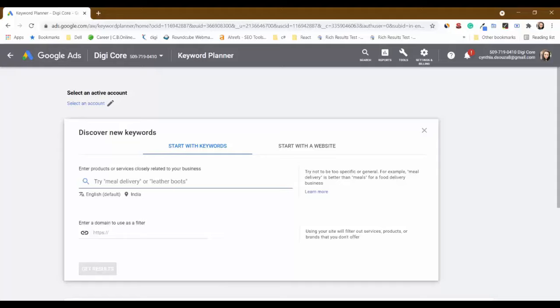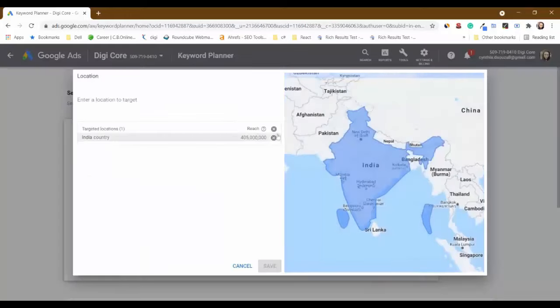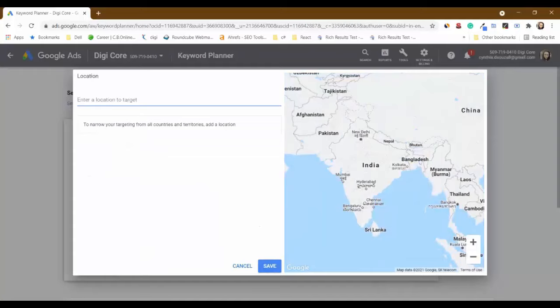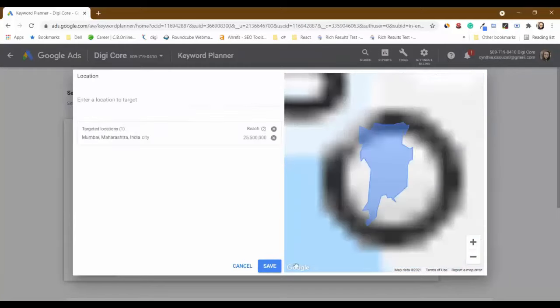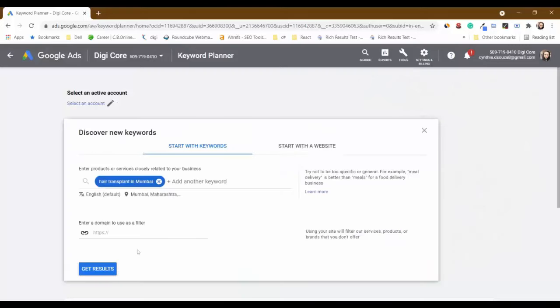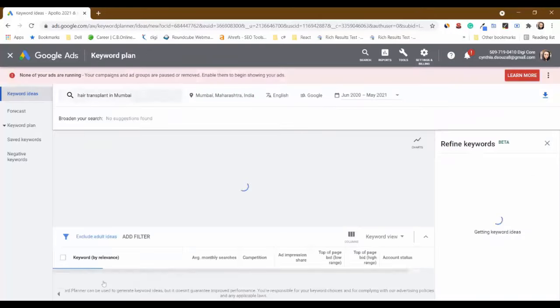For example, if you are looking for, suppose you provide hair transplant in Mumbai, then you can add the keyword. You can select India as your target audience, or if you want to be more region specific, you can select Mumbai, click on target, click on save and click get results.